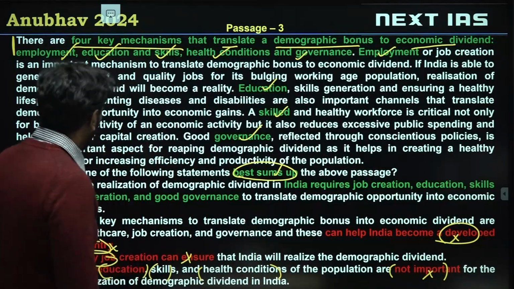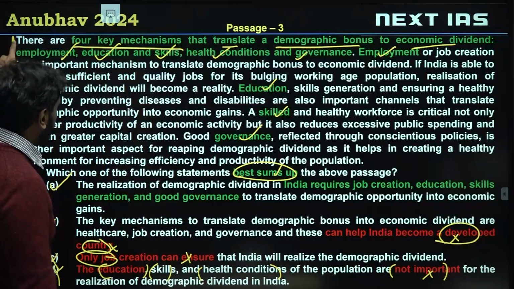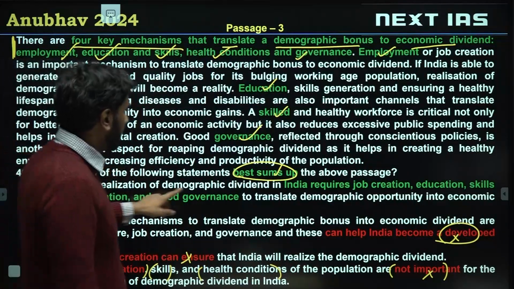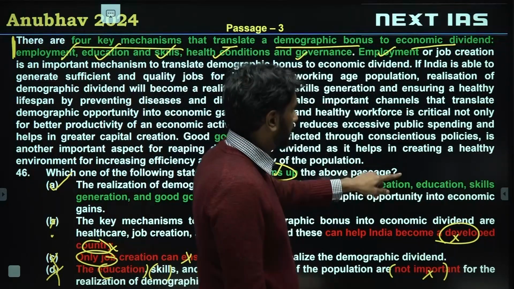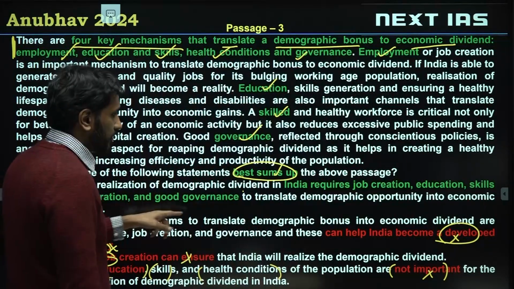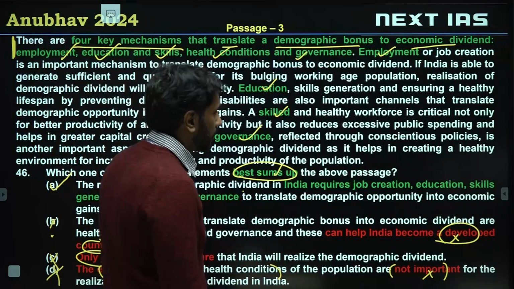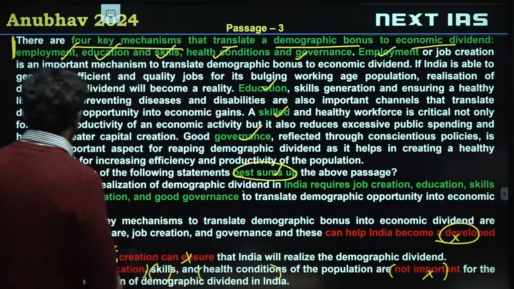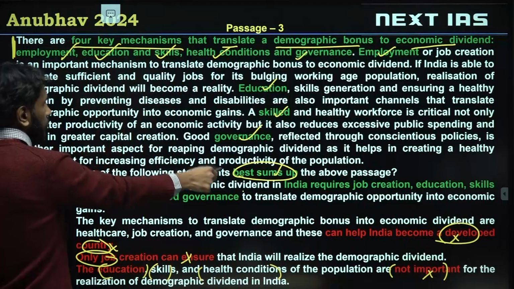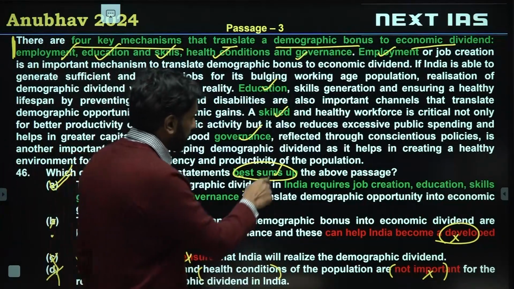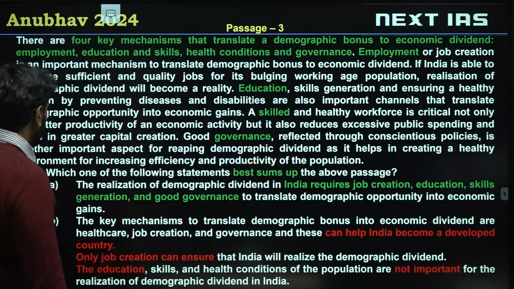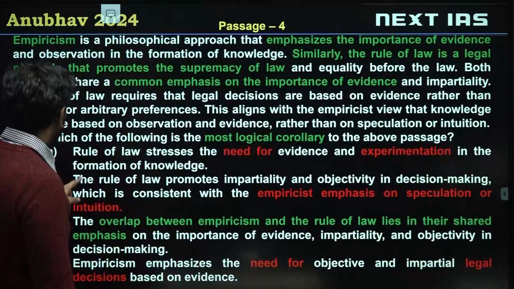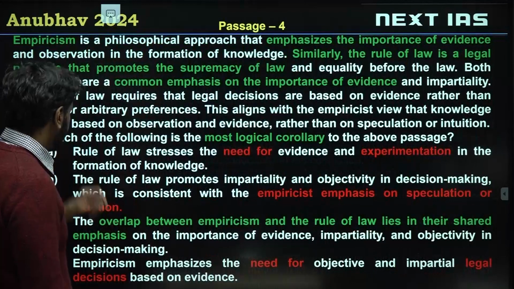So we are left with only option A, which is a rephrasing of the first sentence. The realization of demographic dividend in India requires job creation, education, skills, good governance to translate demographic opportunity into economic gains. So only option A includes the words that are marked. Only option A is trying to summarize the author's message. So A is the correct choice here. Let's see the next one.